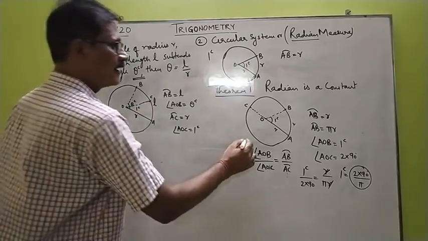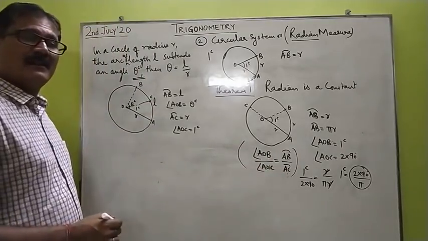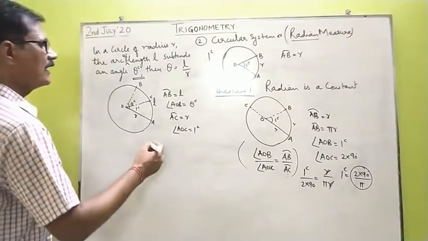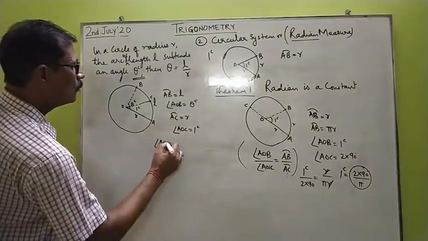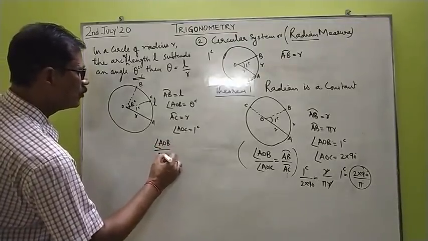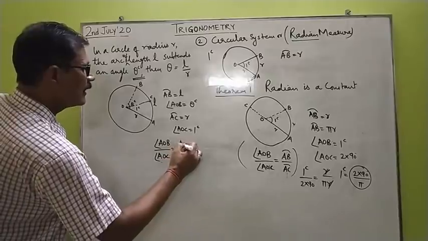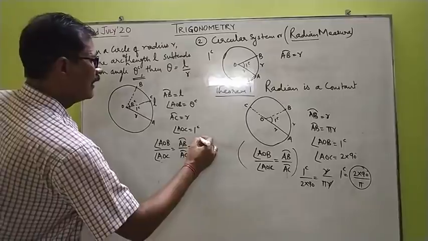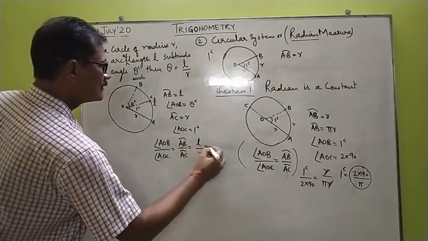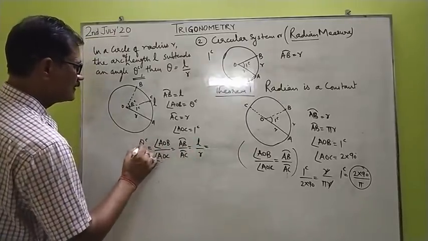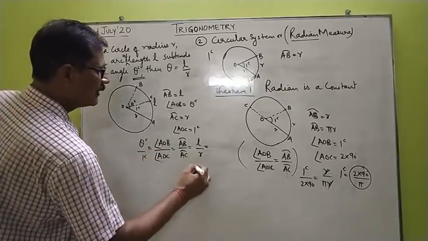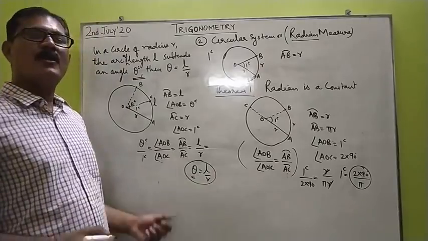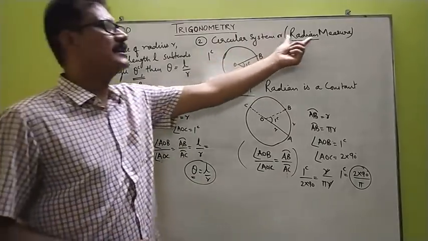Now use the same property: the ratio of the angles subtended at the centers is proportional to the length of arcs subtending them. So we have angle AOB upon angle AOC is equal to arc length AB upon arc length AC, that is theta radians upon 1 radian equals L upon r. So we find that theta turns out to be L upon r. Children, hereafter this theta which we talk about will be measured in the circular system, that is radian measure.